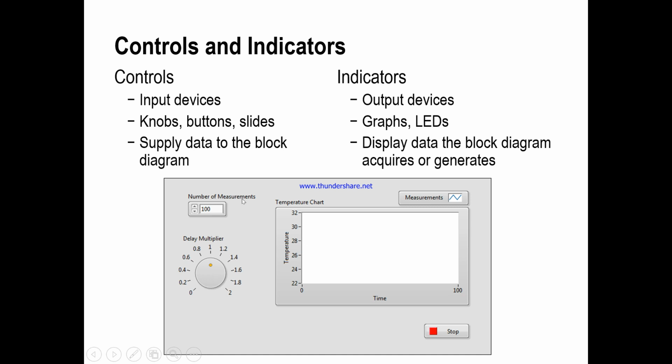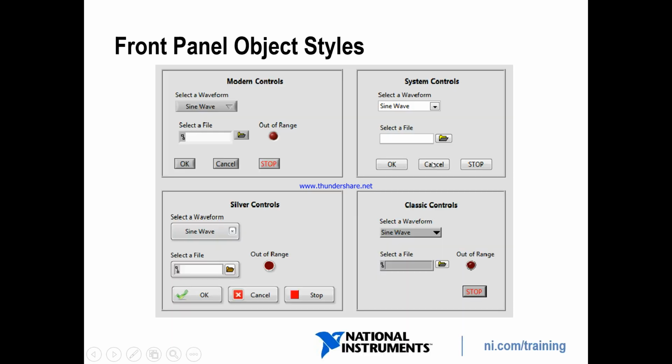This one is a knob, this one is a button, and this one is a slide. Controls supply data to the block diagram. Indicators are output devices like graphs and LEDs. They display data the block diagram acquires or generates.